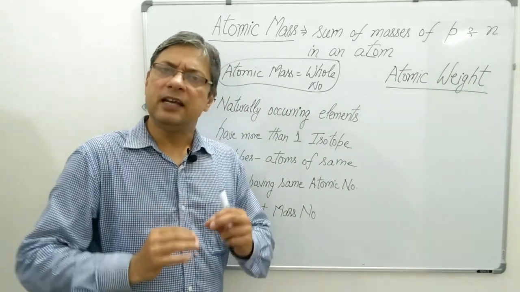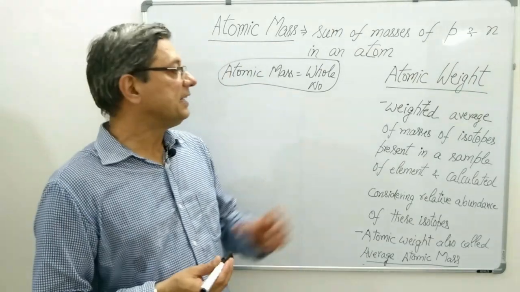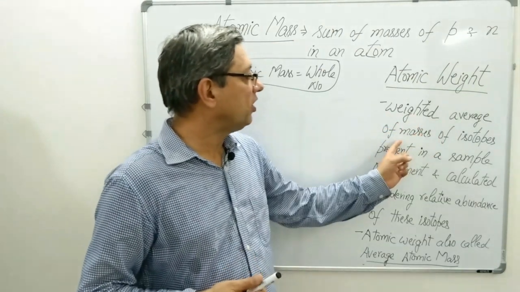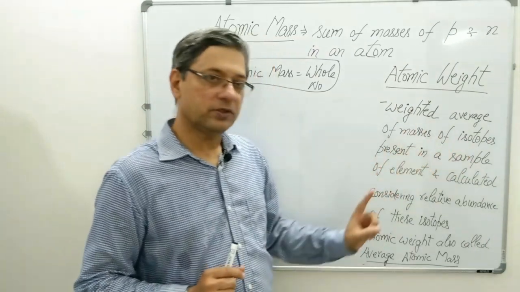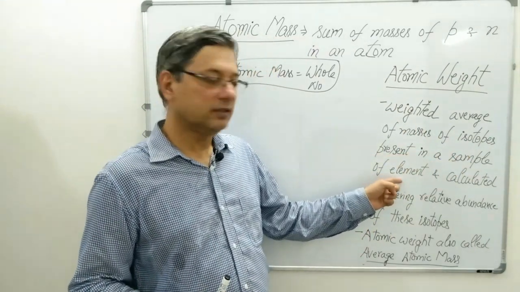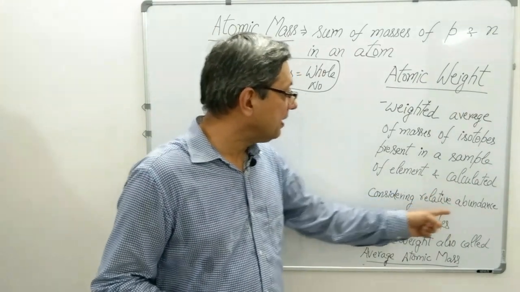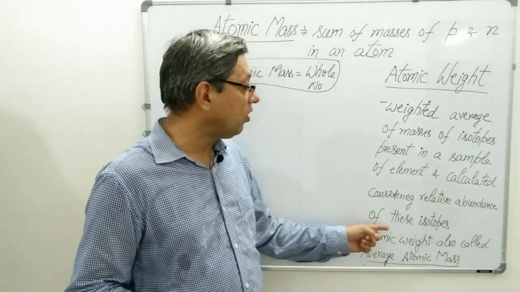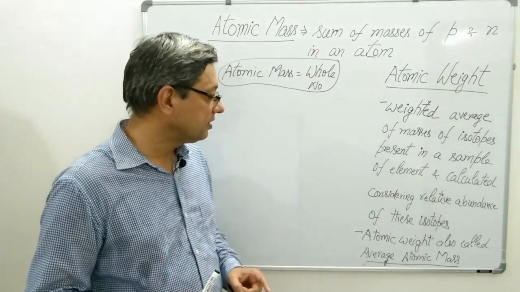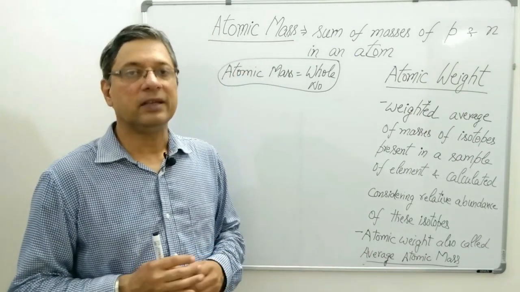Let me first write it and then I will explain it with an example. Atomic weight is also called average atomic mass.